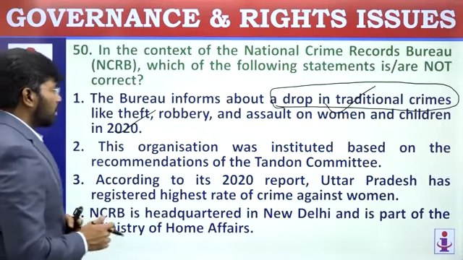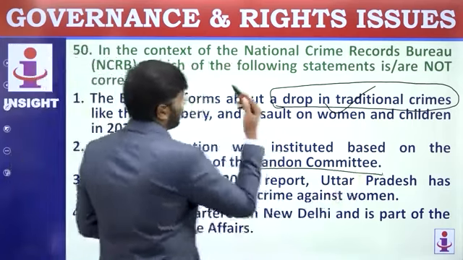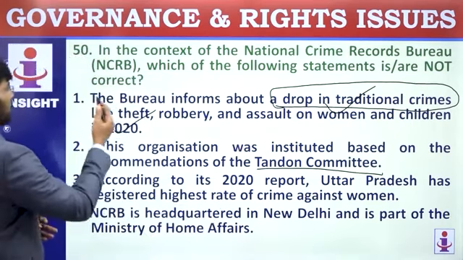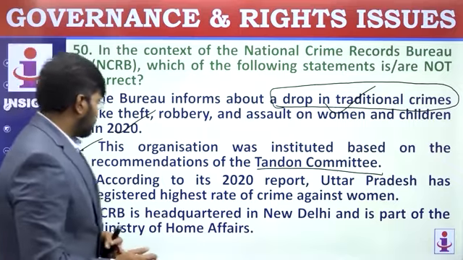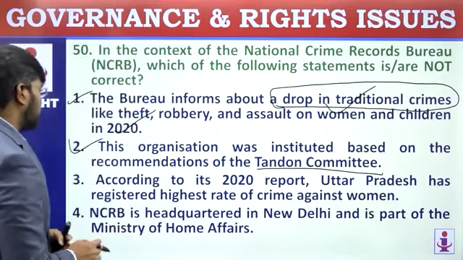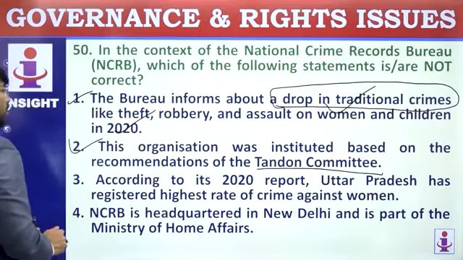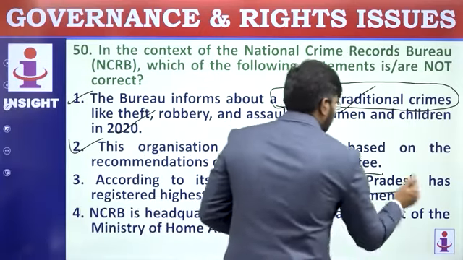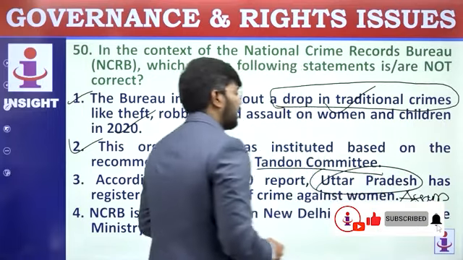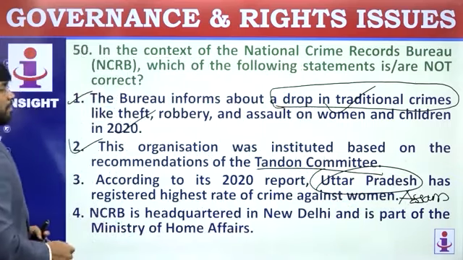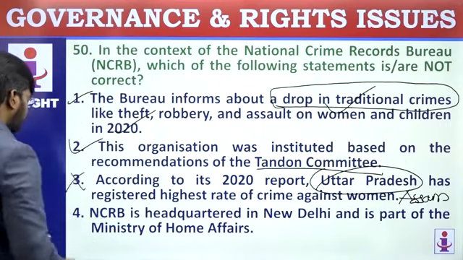Read the second one. This organization was instituted based on the recommendations of Tandon Committee. This is pure fact, the Tandon Committee only recommended for NCRB. So second statement is correct. According to its 2020 report, Uttar Pradesh has registered highest rate of crime against women. That's wrong. It is not Uttar Pradesh, it was Assam. Recently the report was released, so based on that context they have taken the question. So third statement is wrong.